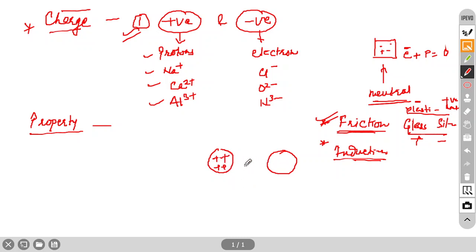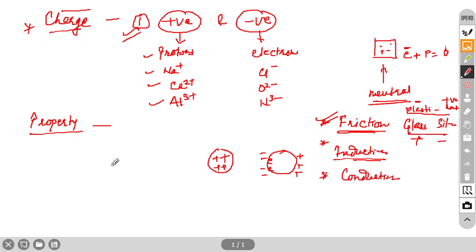If you bring this near another ball, then what will happen? All the electrons will come to this side. So negative charge will develop on this side and positive charge will develop on this side, and this happened without touching. So this is called induction. The third method is conduction. Through conduction also we can develop charge.